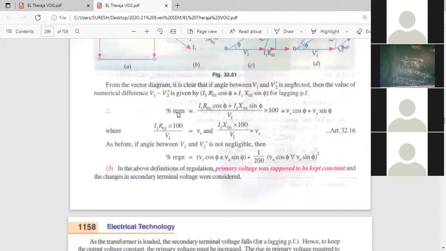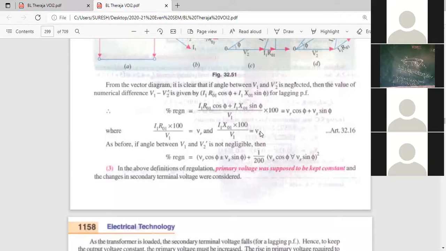VR, what they are taking. See here, I am showing with the cursor. I1 into R01 by V1. In this equation, I1 R0 by V1 into 100 is taken as VR. VR is the ratio of voltage drop across resistance by total voltage. VR is equal to voltage drop across the resistance divided by V1, the total voltage.